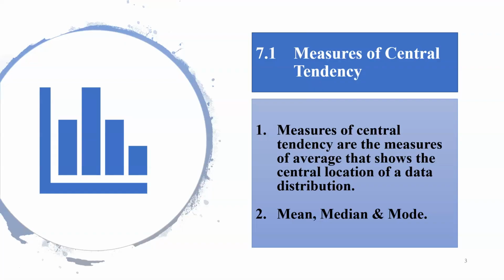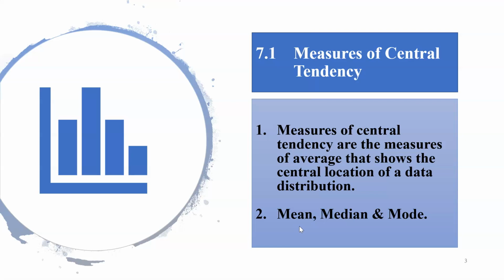Let's see the first one, which is the measures of central tendency. So what is measure of central tendency? Measures of central tendency are the measures of average that show the central location of a data distribution. So we see the word average over here, which means that in the measures of central tendency, you will have three main measures.